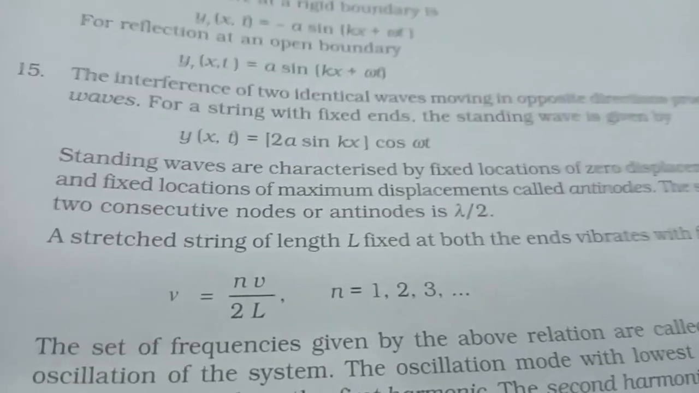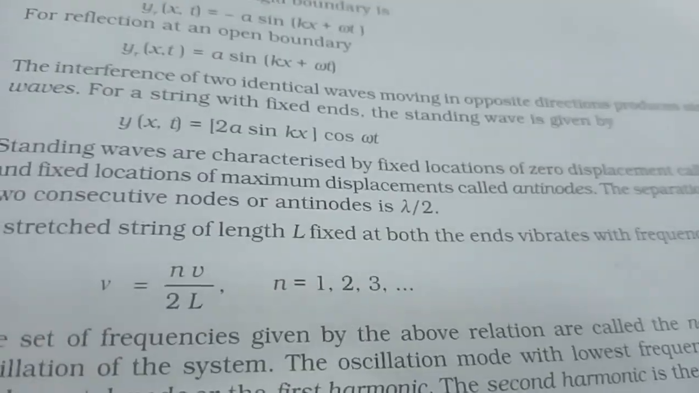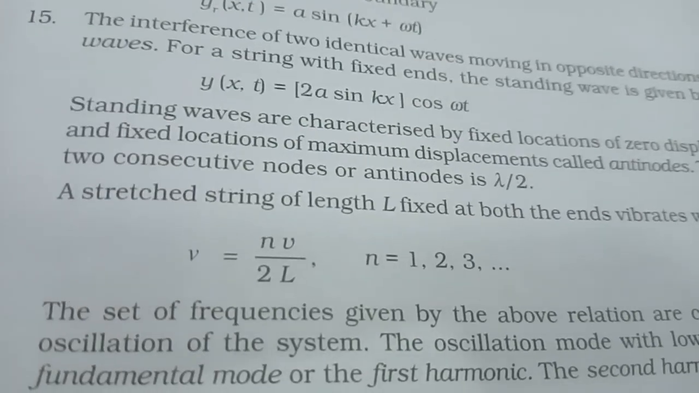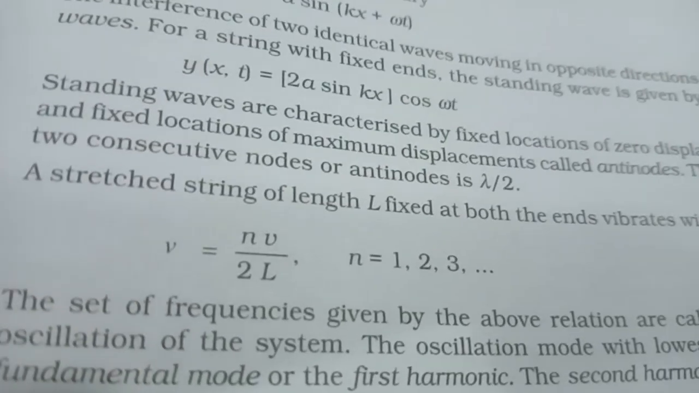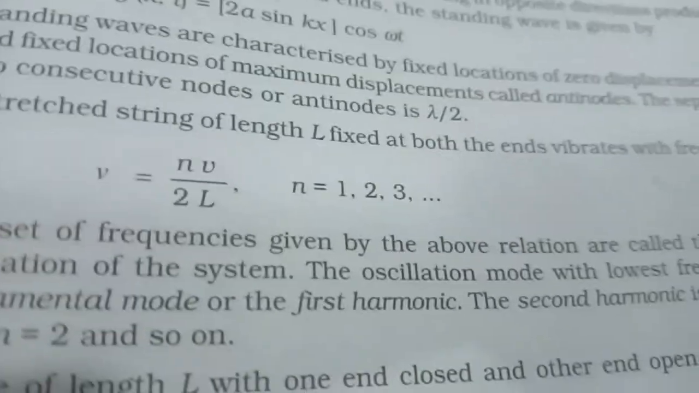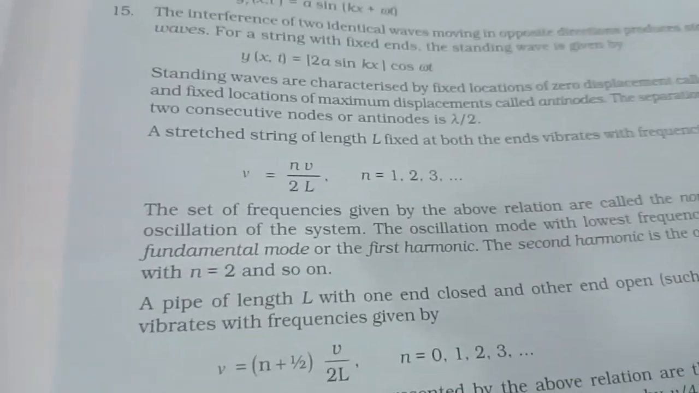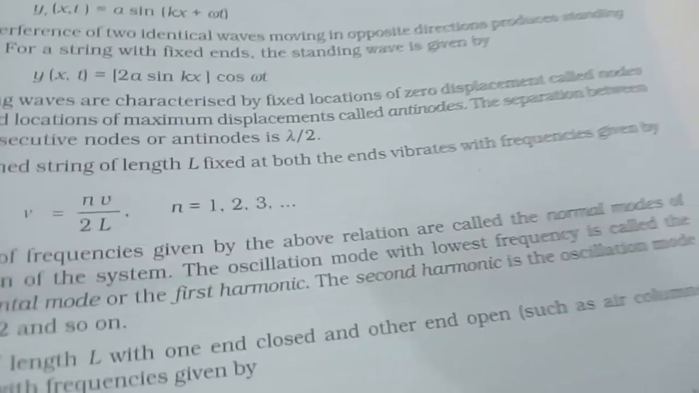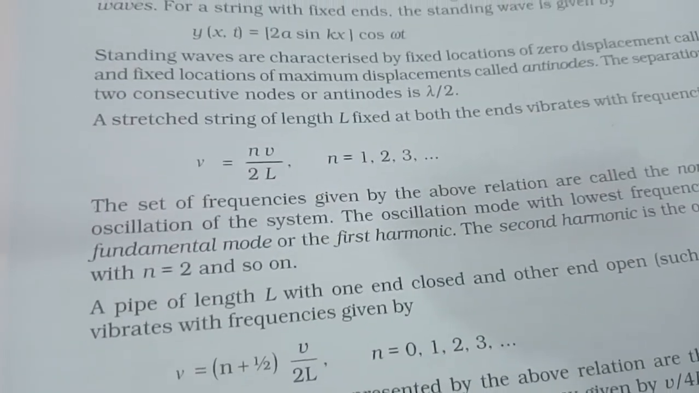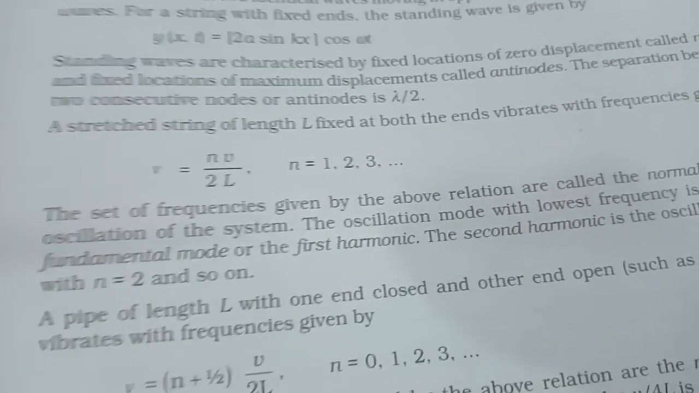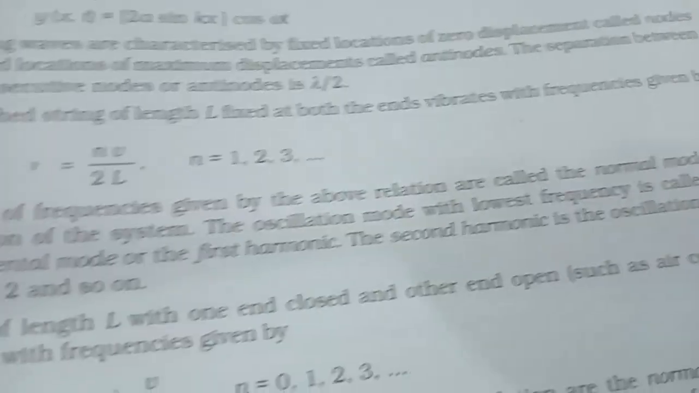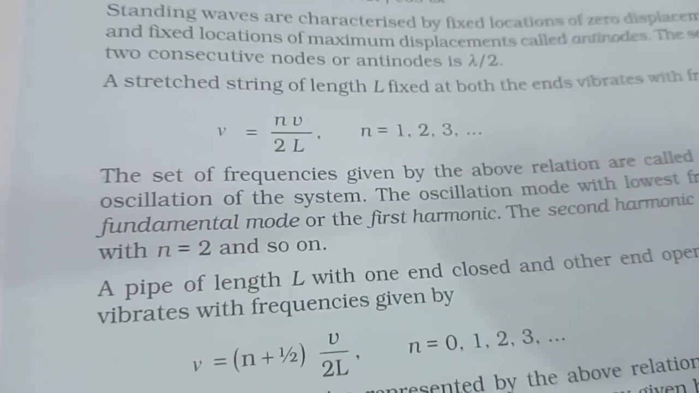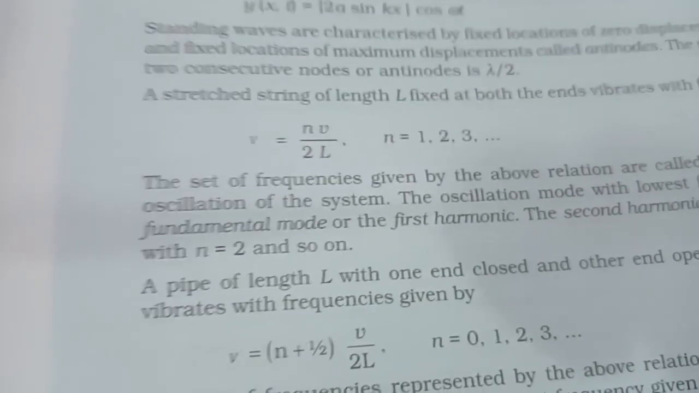standing waves. For a string with fixed end, the standing wave is given by y(x,t) = 2a sin(kx) cos(ωt). Standing waves are characterized by fixed locations of zero displacement called nodes and fixed locations of maximum displacement called antinodes. The separation between two consecutive nodes or antinodes is λ/2.